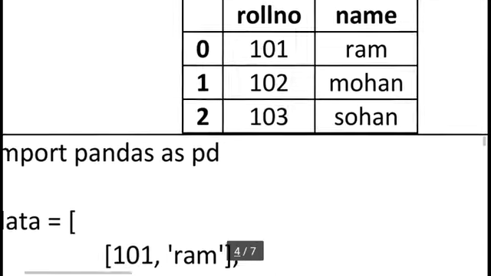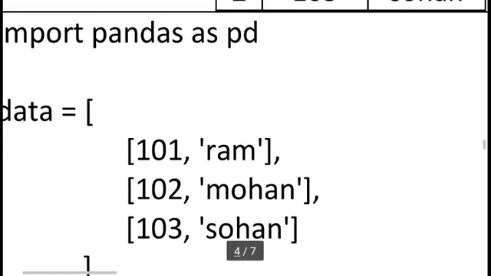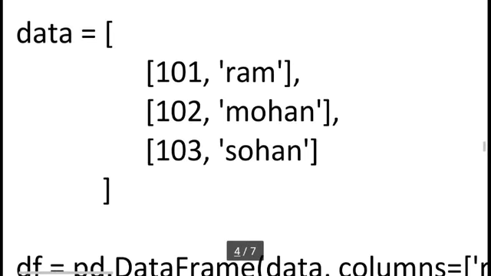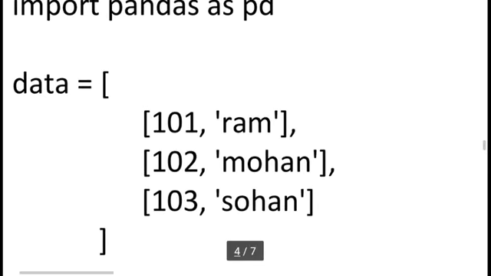So this table we can store using this sublist concept in this style. But here 101, 102, 103, what is this? This is the roll number. Ram, Mohan, and so on, what is this? This is the name. So here the title is missing, the column name is missing.